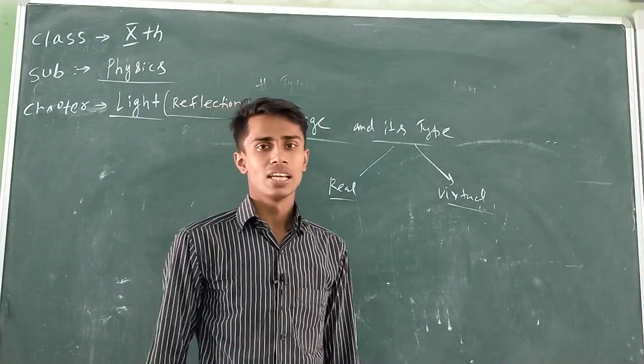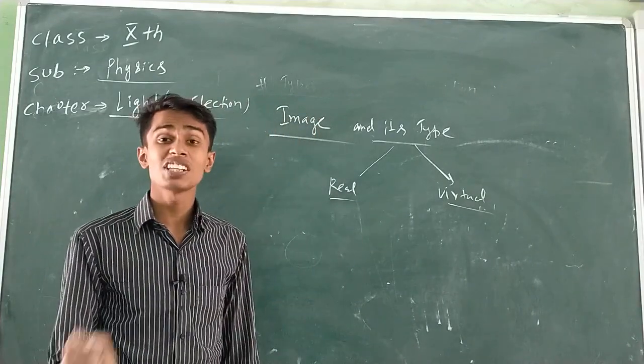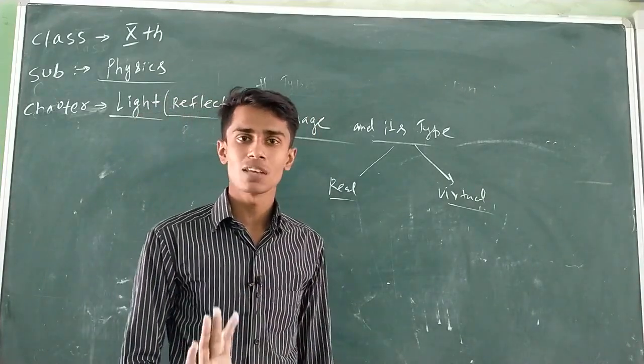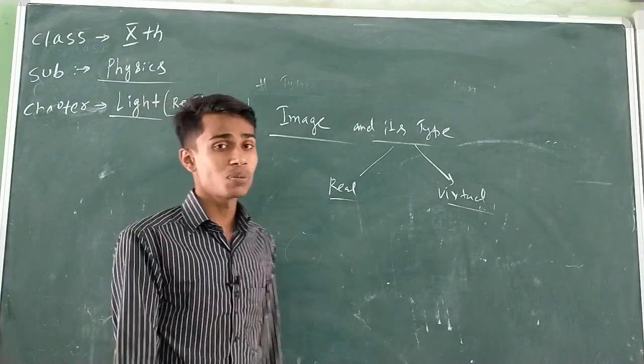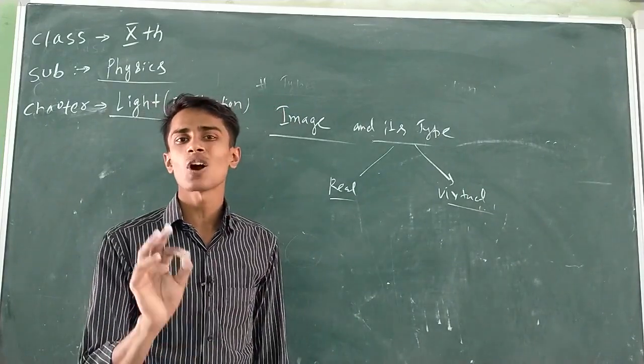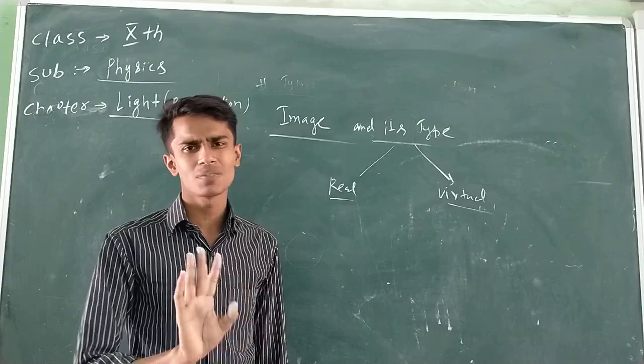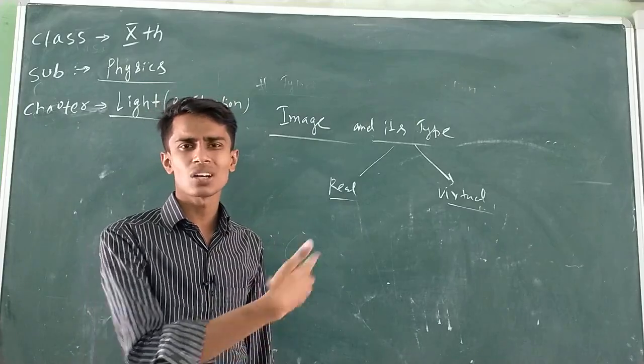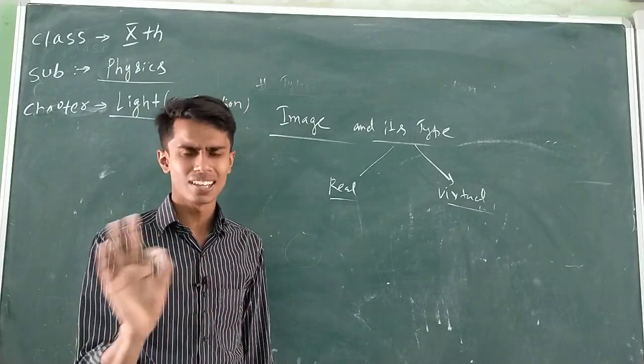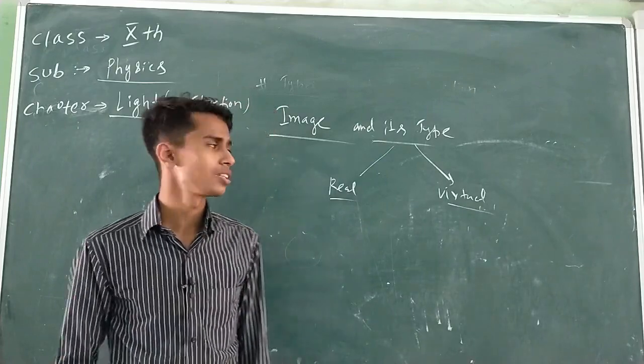What is the meaning of real image? If two reflected light rays meet actually in front of the mirror, the image will be real. While what is the meaning of virtual image? If two reflected light rays are not meeting actually, I will give the example. What is the actual intersection? What is the virtual intersection? I will denote it, but let us understand the definition of real and virtual image.